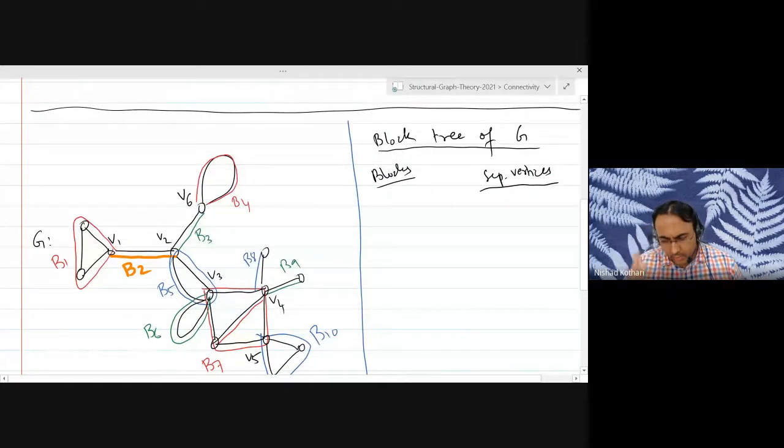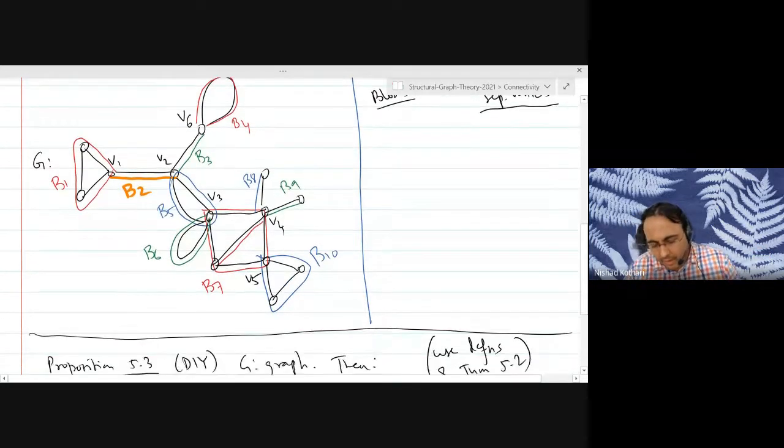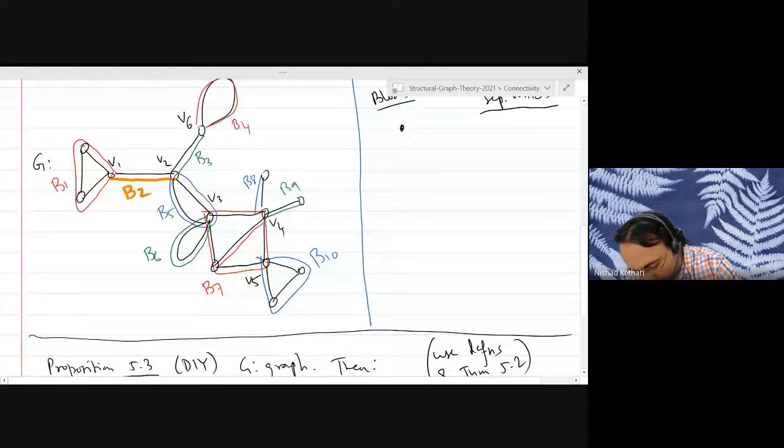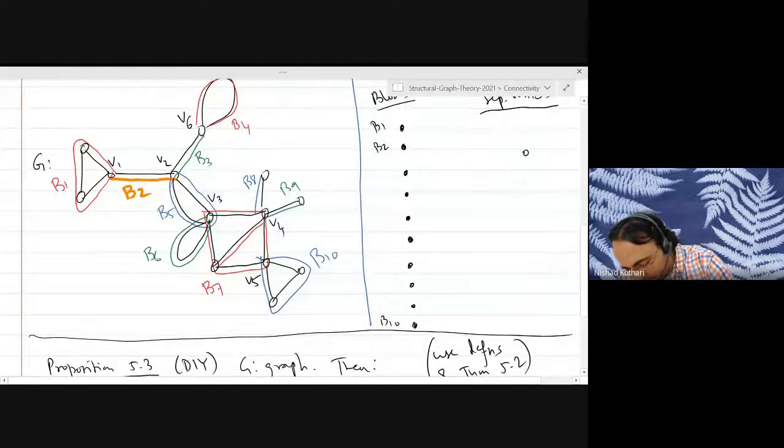So let me tell you what a block tree of a graph is. I'll tell you why it is a tree. First, I'll define it as a bipartite graph. What you do is you take all the blocks of your graph and you put them on the left hand side. So in this example, you will have 10 blocks: B1, B2, 3, 4, 5, 6, 7, 8, 9, 10. And you put your separating vertices on the other side.